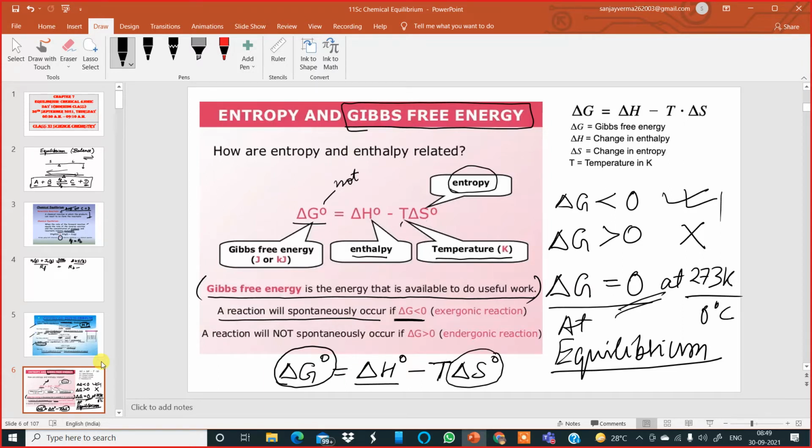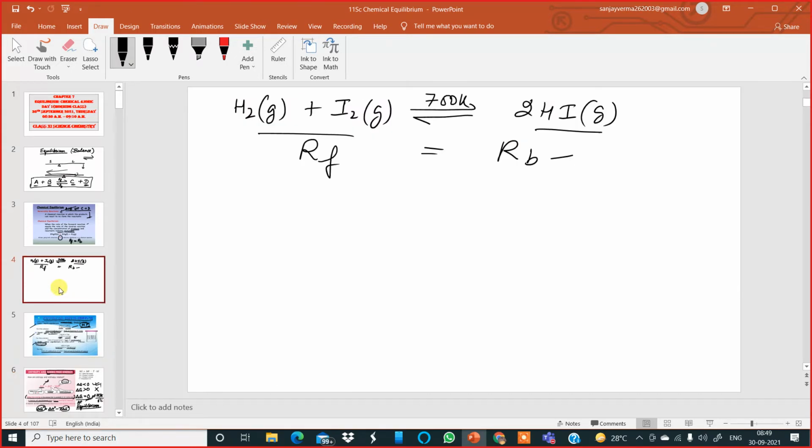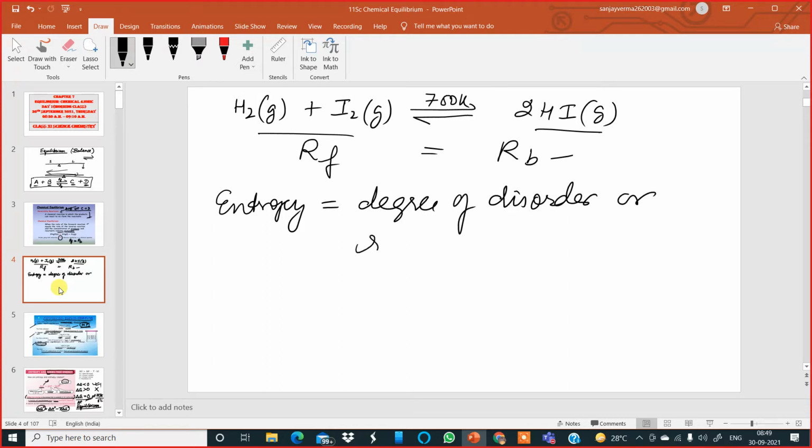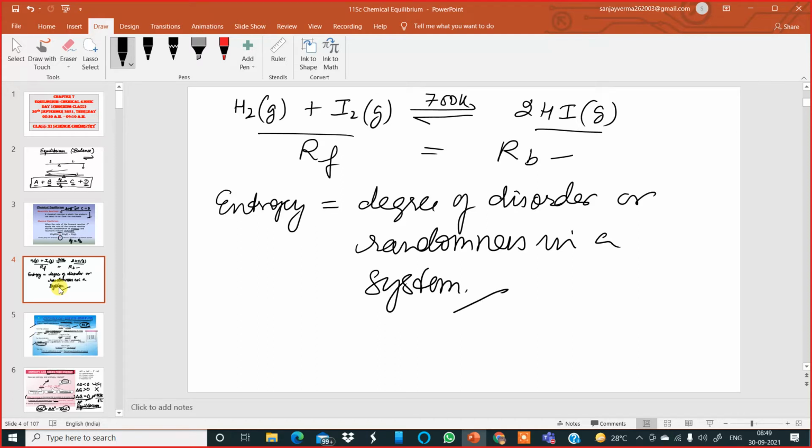Entropy means the degree of disorder or randomness in a system. So remember this word: entropy means degree of disorder or randomness in a system.